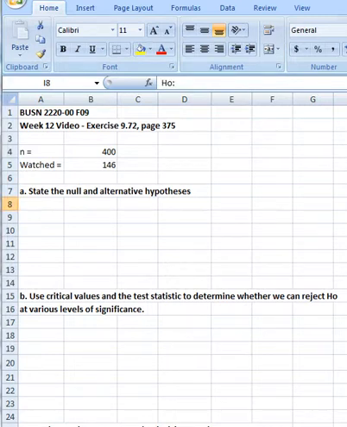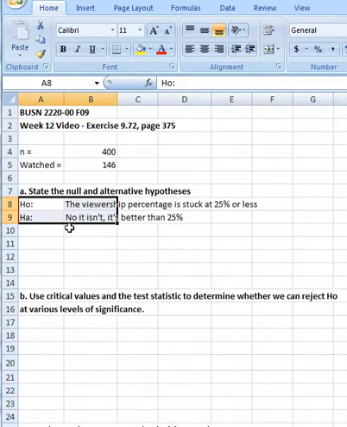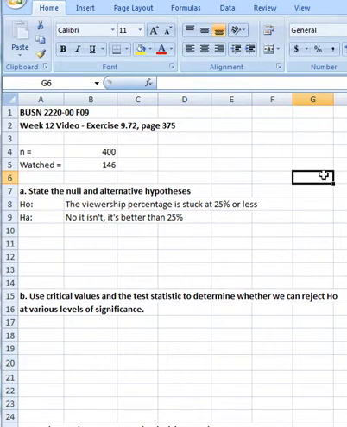So the first thing we need to do in this case is to state the null and alternative hypotheses. And in words, what we're saying is that the null hypothesis is the viewership is stuck at 25% or less. We did nothing to improve things. If our sample data disproves this null hypothesis, then we're stuck. We must accept the alternative hypothesis, that no, it's better than 25%. Well, we have to be a little more precise because we're statisticians after all.